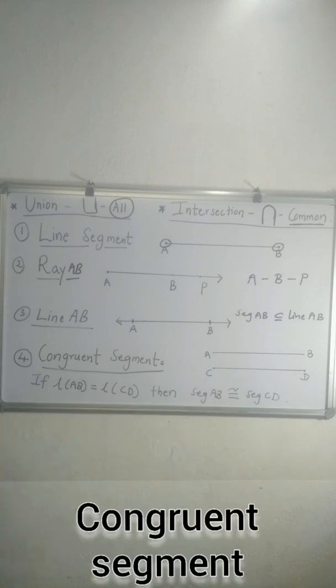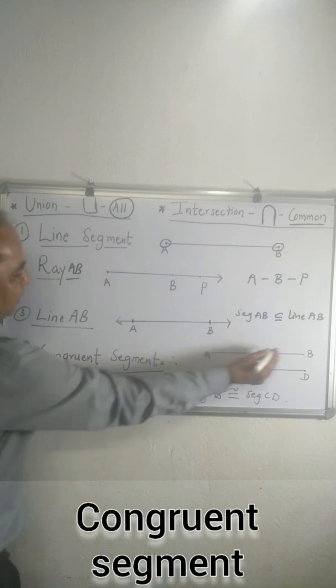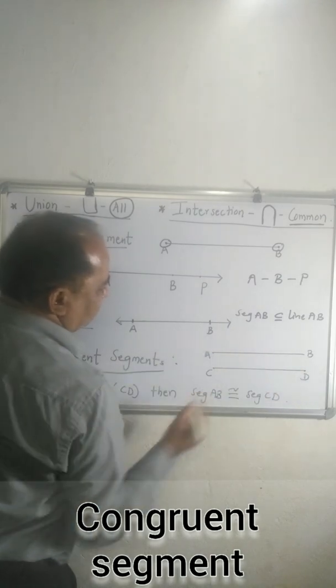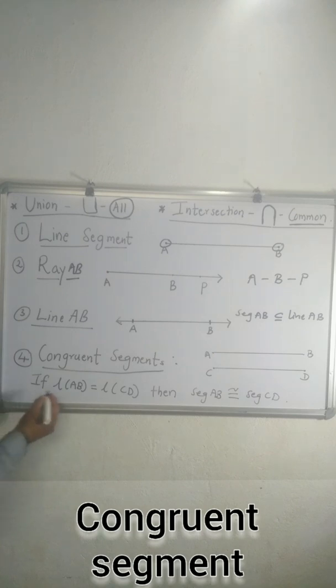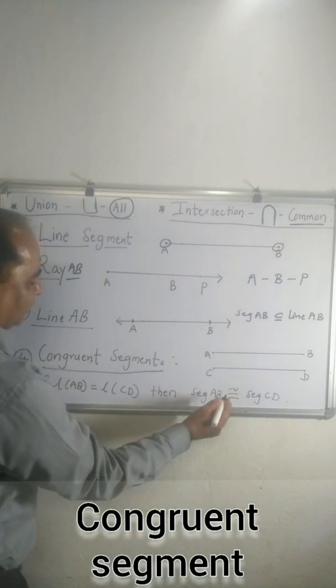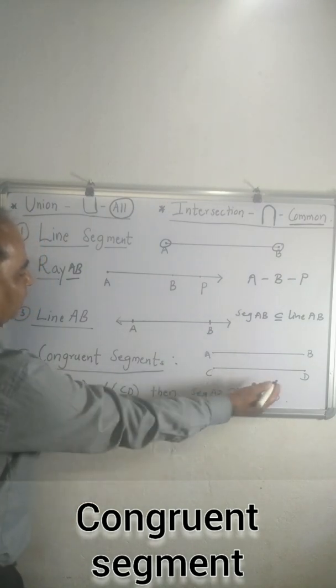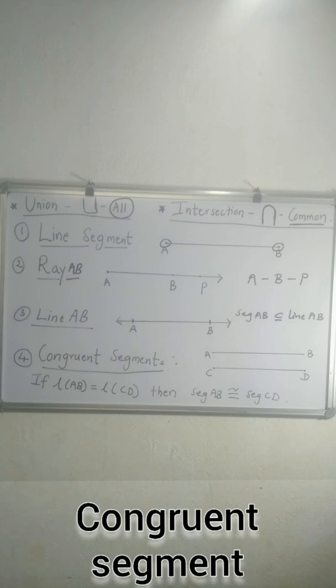Next is congruent segments. So what are congruent segments? If segment AB and segment CD are of equal length, then those segments are called congruent segments. Here AB is equal to CD, then segment AB is congruent to segment CD.